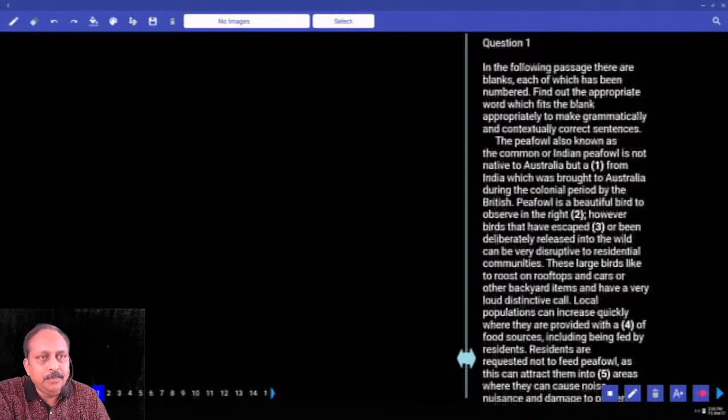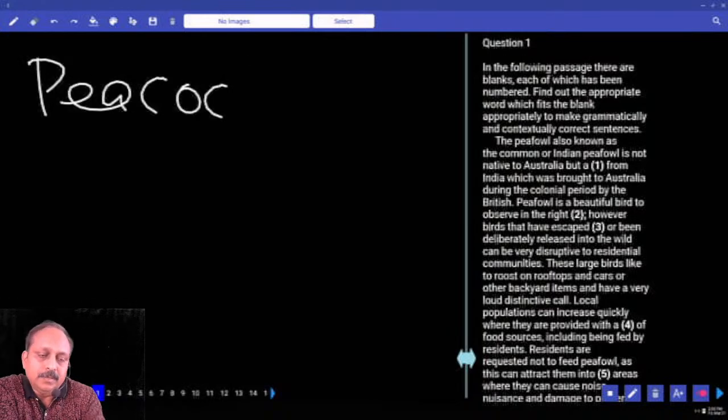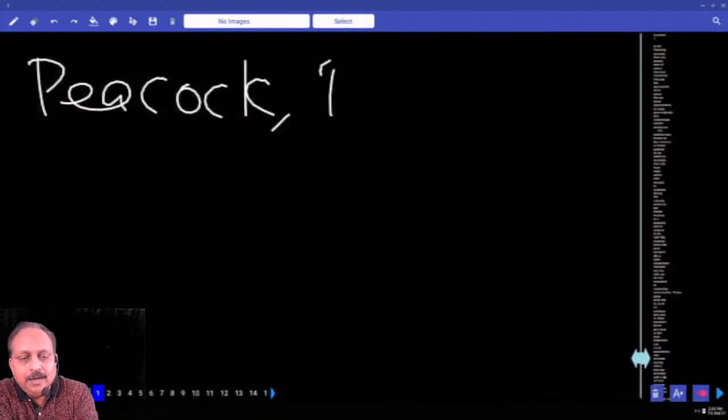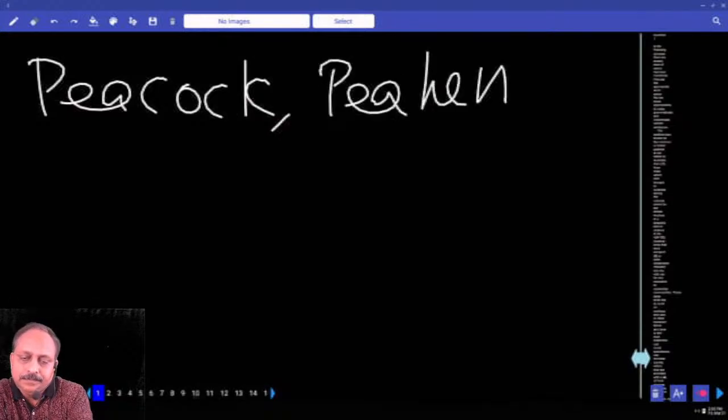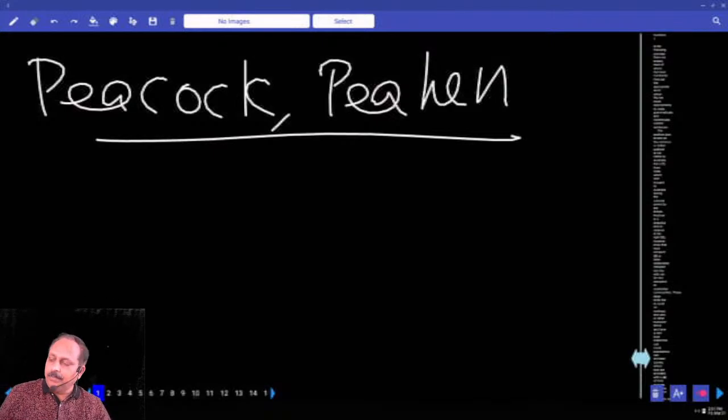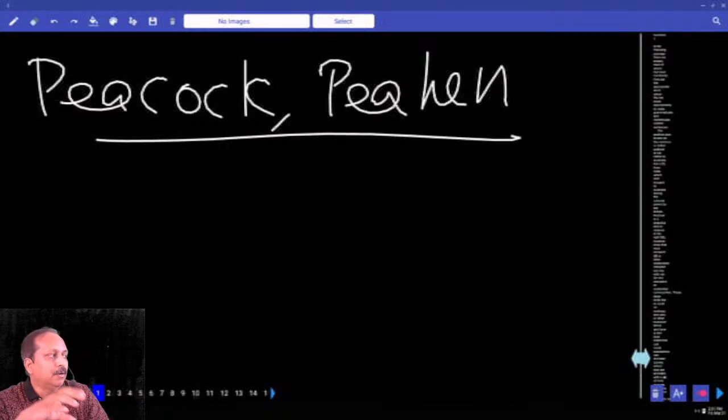Peafowl is a general term. I would like to give a word map. Let us start with, first you write the word peacock. Then you write the word peahen. Peacock is male, peahen is female. I am sure you all know that. But this passage talks not from a layman's point of view, but from an intellectual's point of view. And there is one particular word, species. Have you noticed? Species, one of the questions.